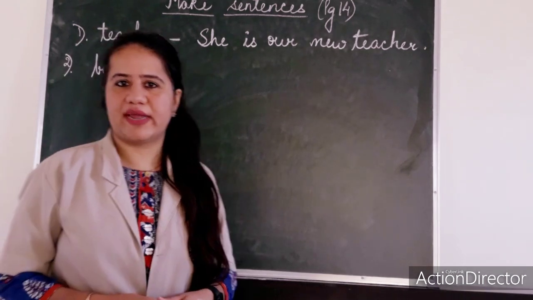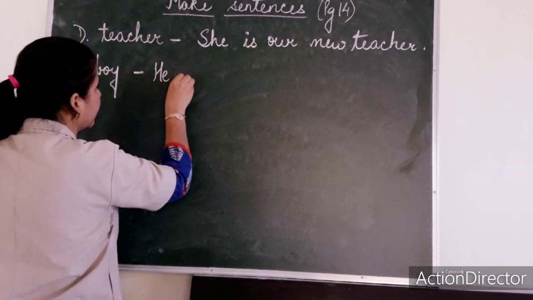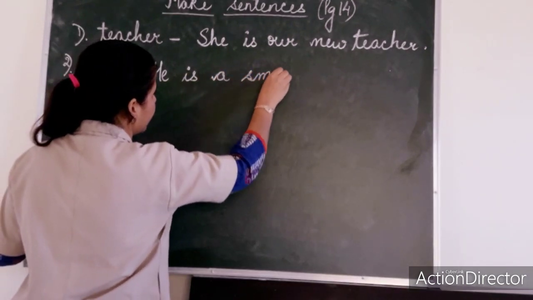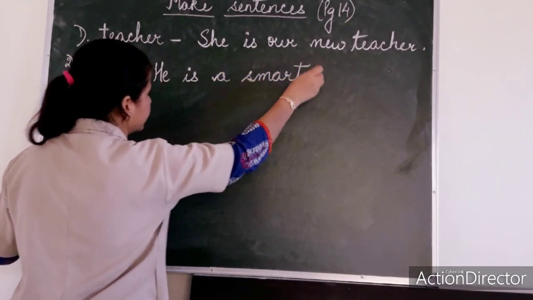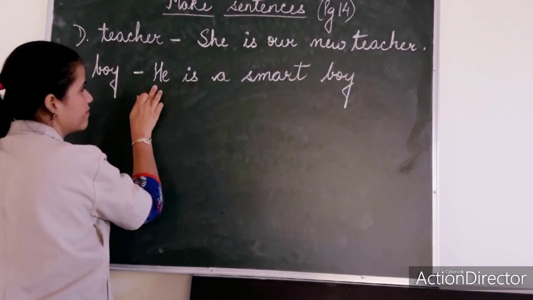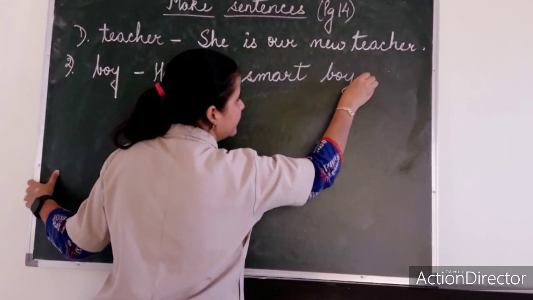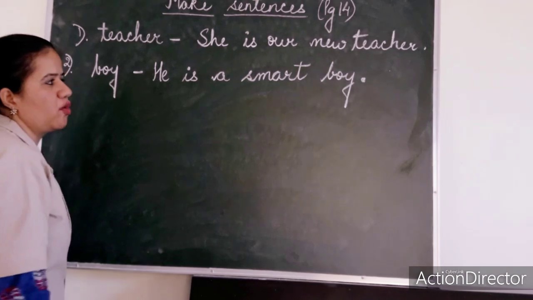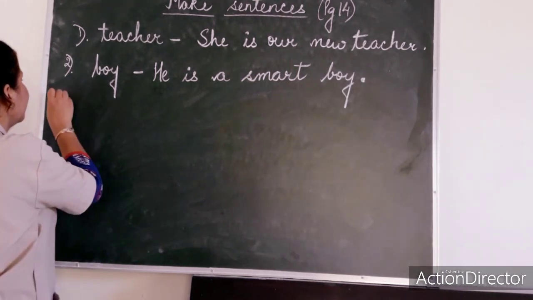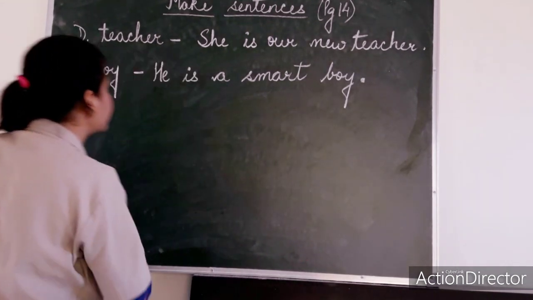Okay. So I am writing, he is a smart boy. Now I have started with a capital letter and I will end the sentence with a full stop. Are you getting me? Similarly, let's see the third word. The third word is room.